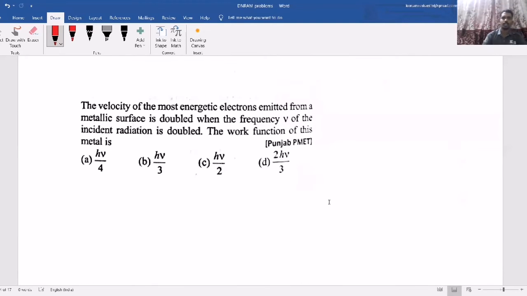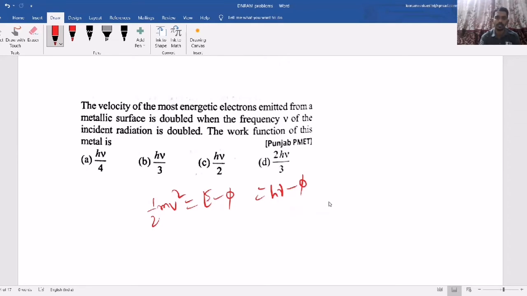Now the next question: the velocity of the most energetic electrons emitted from a metallic surface is doubled when the frequency nu of the incident radiation is doubled. Work function of this metal is? V maximum. So half m V maximum square equals E minus phi. Now the velocity is doubled when frequency is doubled. That means h nu minus phi. So here as frequency became double, the velocity also became double.